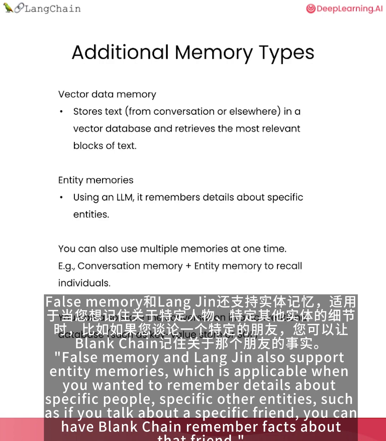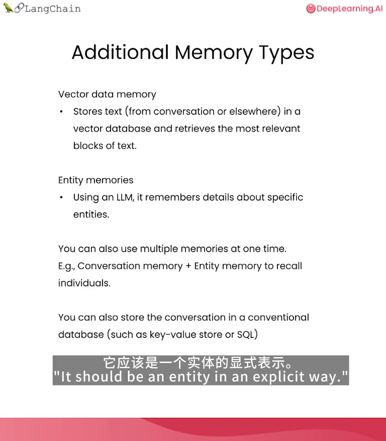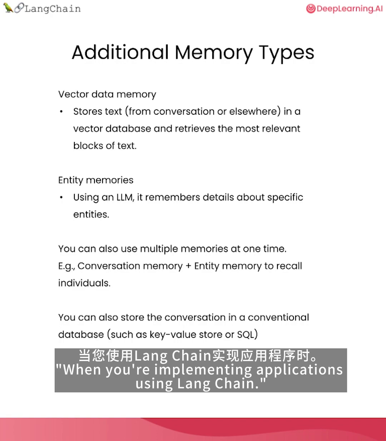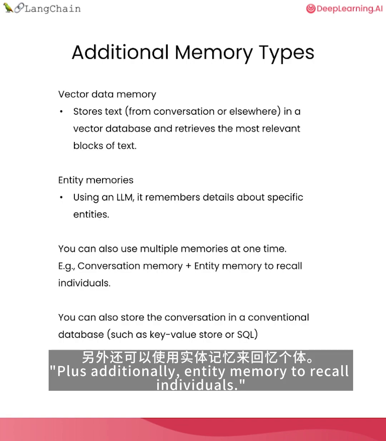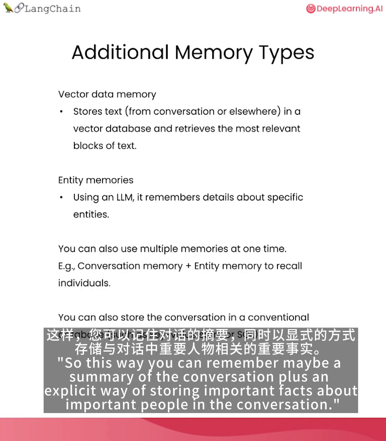LangChain also supports entity memories, which is applicable when you want to remember details about specific people or other entities. For example, if you talk about a specific friend, you can have LangChain remember facts about that friend, which would be an entity, in an explicit way. When you're implementing applications using LangChain, you can also use multiple types of memories, such as one of the types of conversation memory that you saw in this video, plus additionally entity memory to recall individuals. This way it can remember maybe a summary of the conversation, plus an explicit way of storing important facts about important people in the conversation.